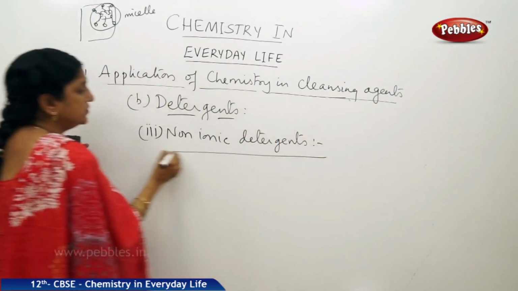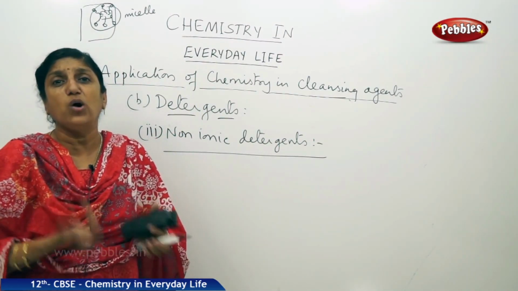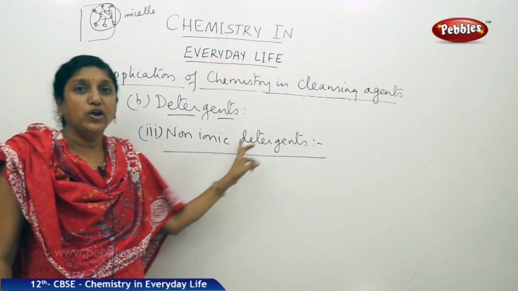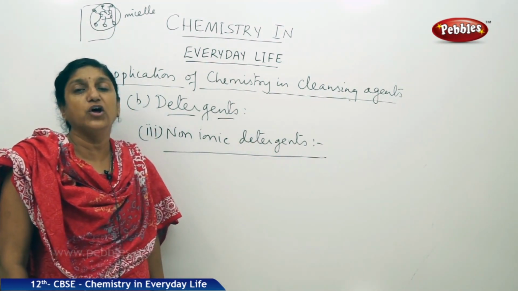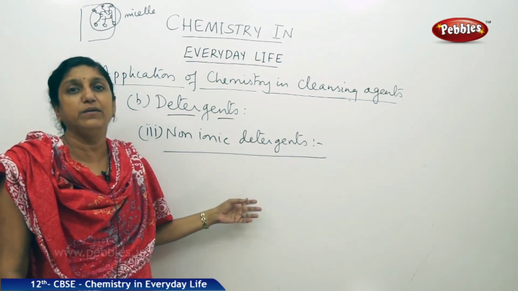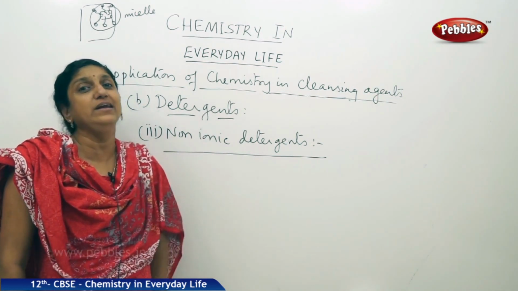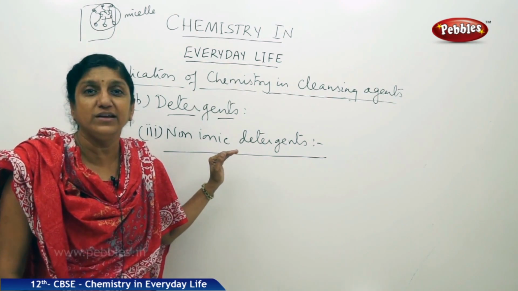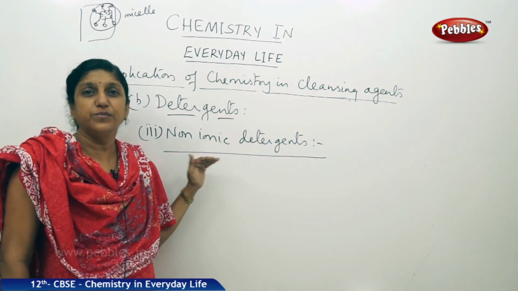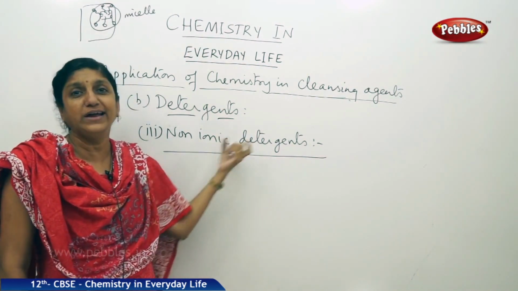Now these detergents do not have any ions in their molecule. Let us take one common example. A very common example for non-ionic detergent is obtained by reaction between stearic acid and polyethylene glycol. Now these are usually used in dishwashing soaps. The soaps that we use for dishwashing usually contain these non-ionic detergents.